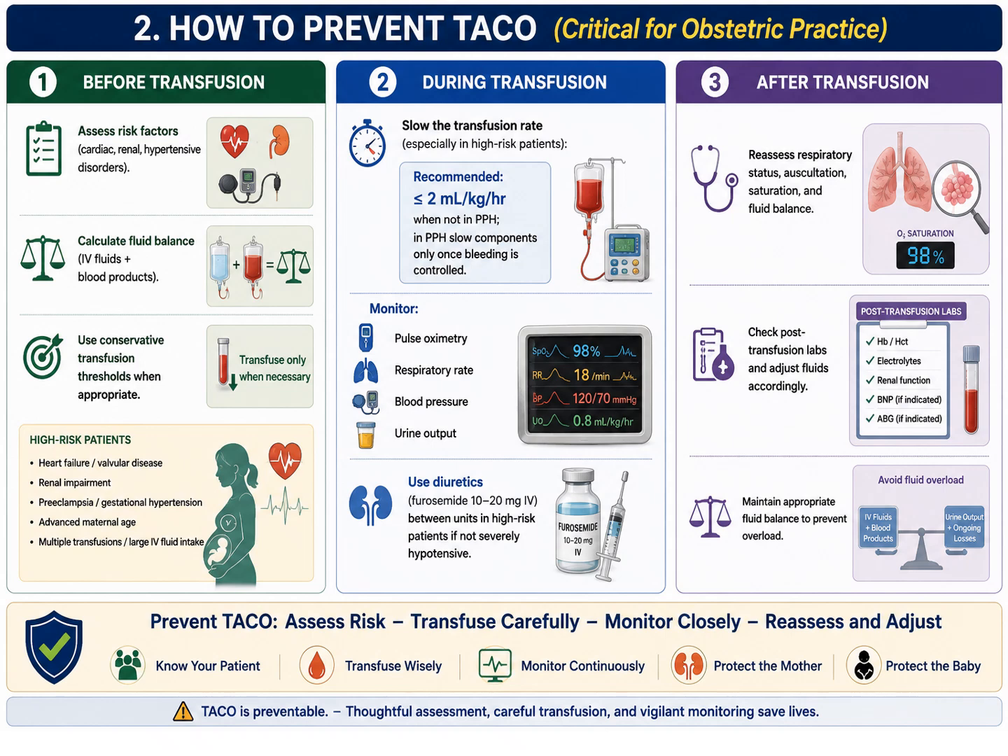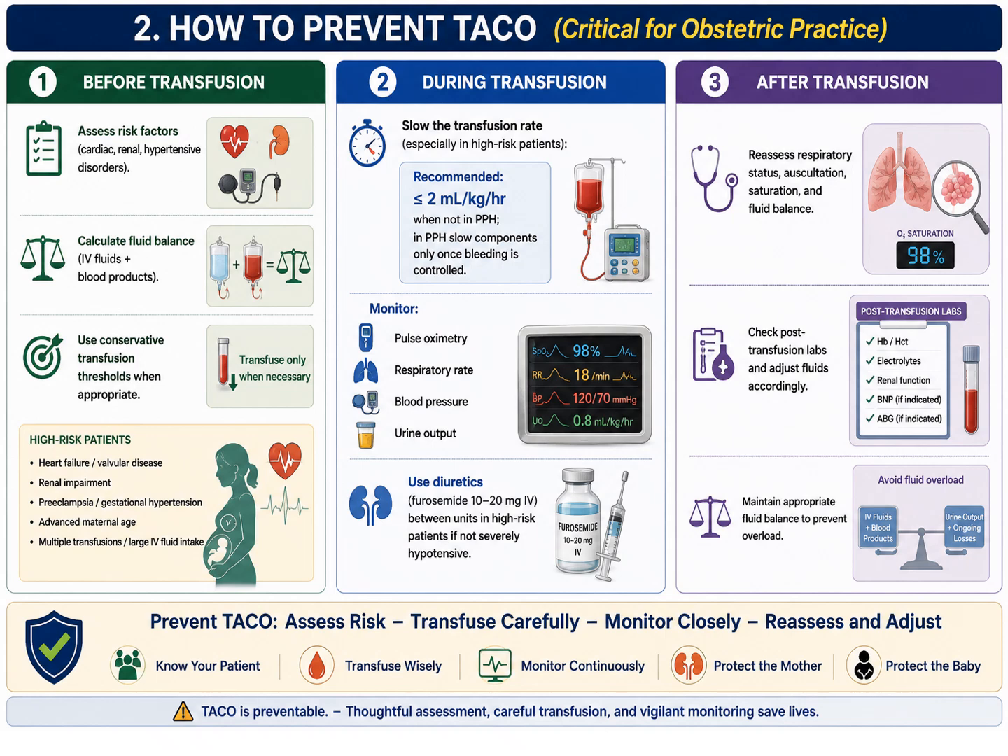We divide the prevention strategy into before transfusion, during transfusion, and after transfusion. Before transfusion, you have to assess your patient. A careful history of cardiac, renal, and hypertensive disorders should be taken. Calculate fluid balance, IV fluid and blood products, and use a conservative transfusion threshold when possible. High-risk patients include those with heart disease, valvular disease, renal impairment, preeclampsia, gestational hypertension, advanced maternal age, multiple transfusions, and large IV fluid intake.